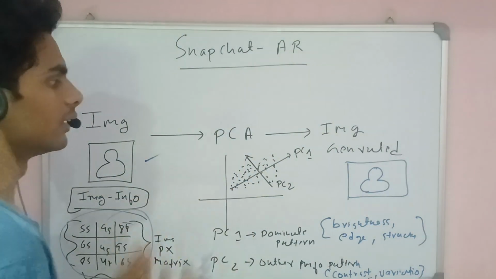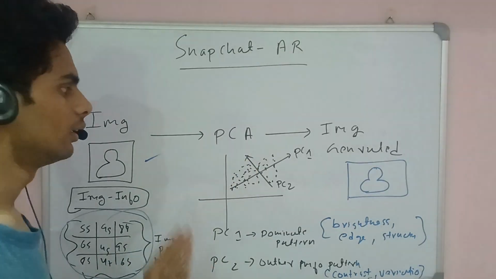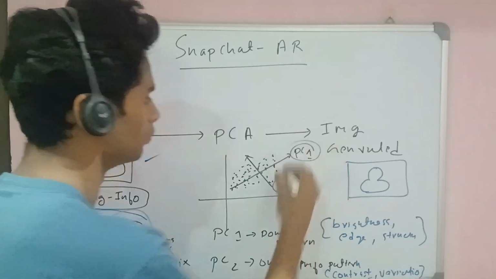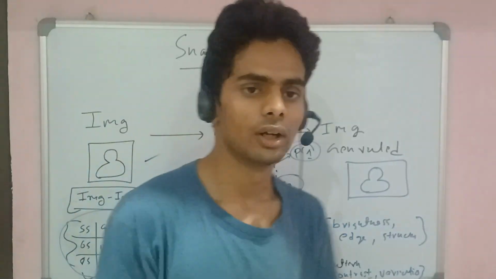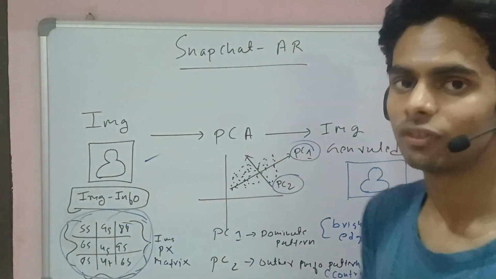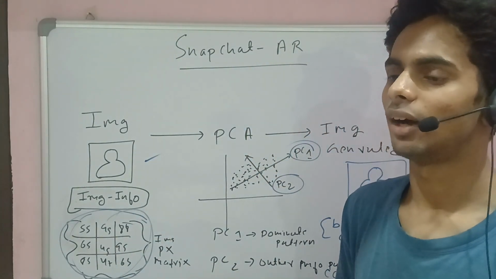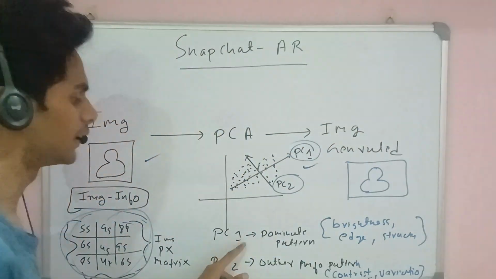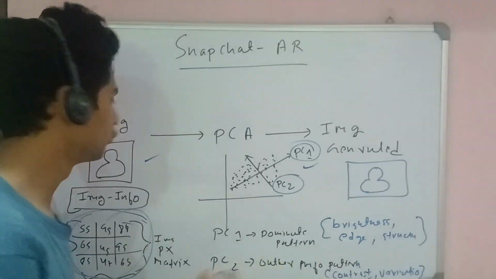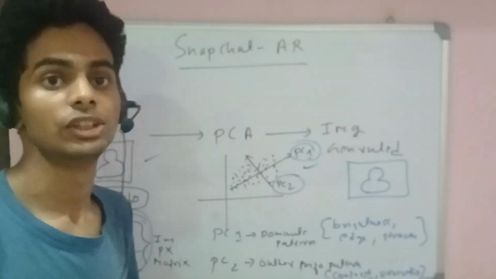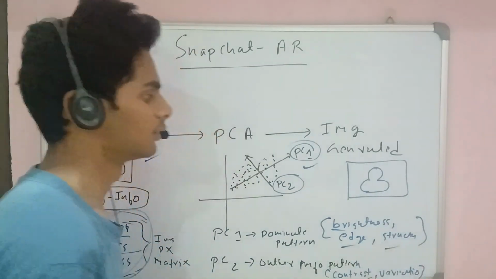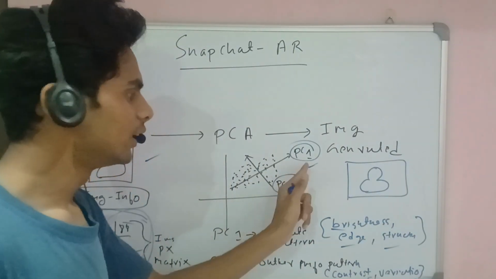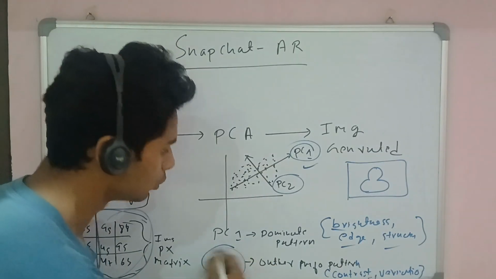Taking this data and plotting it into dimensions, and finding the two dimensions using the PCA method, PCA1 and PCA2. So PCA converts the entire matrix of the data into two different dimensions. They reduce all the dimensions of the data and give it two different contexts, the first PCA1 and PCA2. PCA1 takes the dominating pattern to understand which part of the image has the more dominating features, something like brightness, edges, and structure. So it understands the structure of the face. That is PCA1.